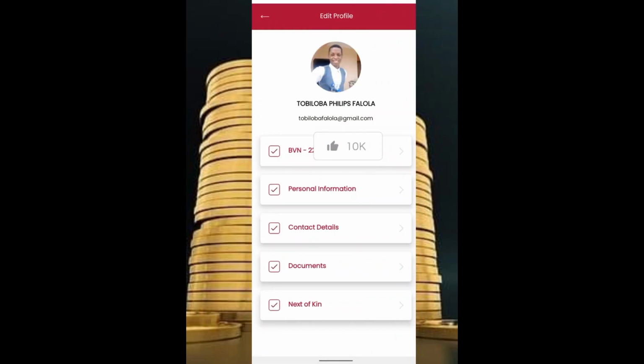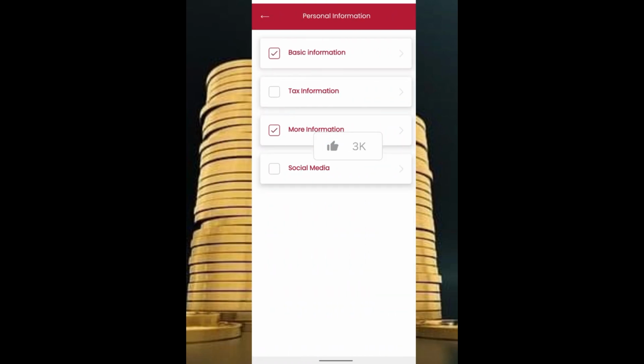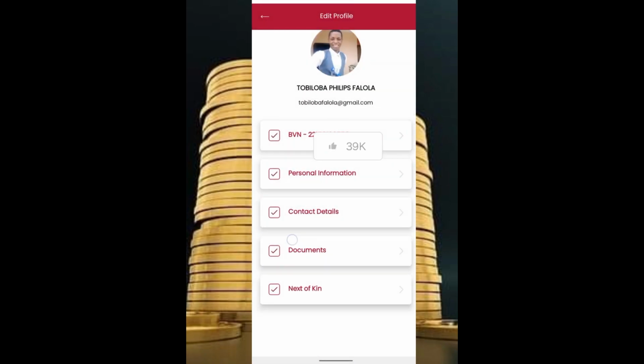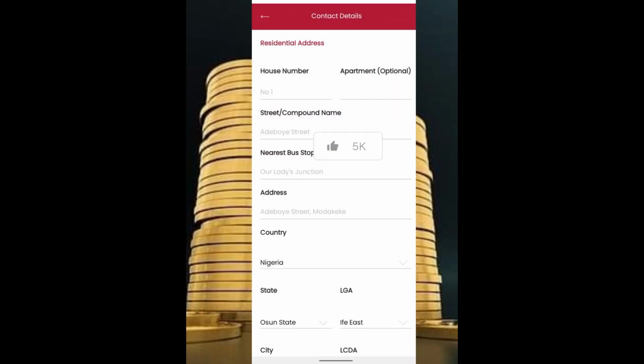You're going to see a couple of pieces of information that you need to attend to. Attend to all the information required from you, and the most important thing is the document. That is what they need for you to be able to create your domiciliary account.